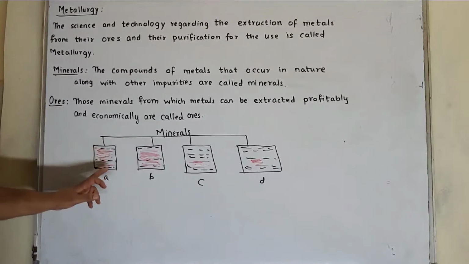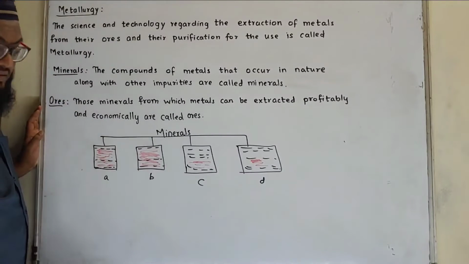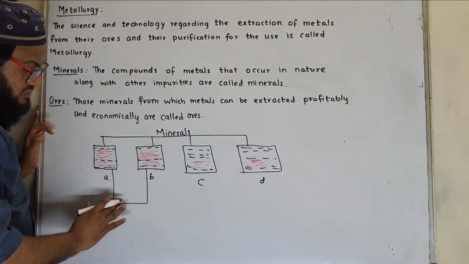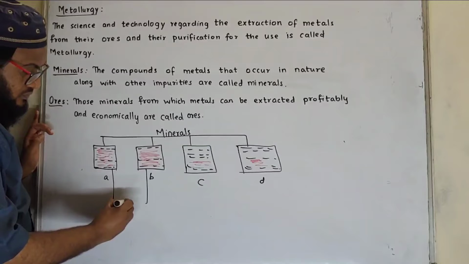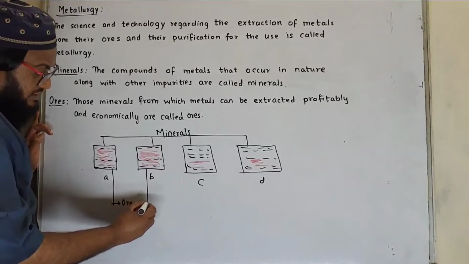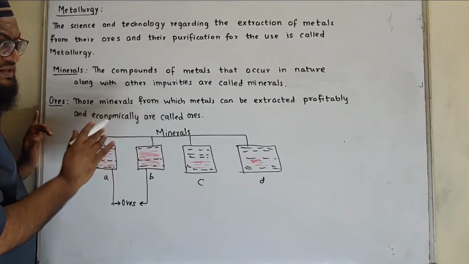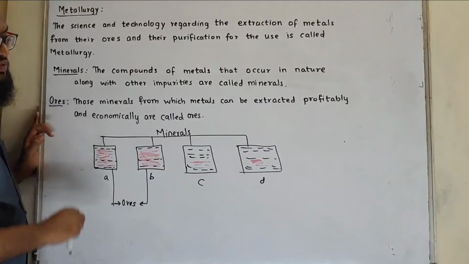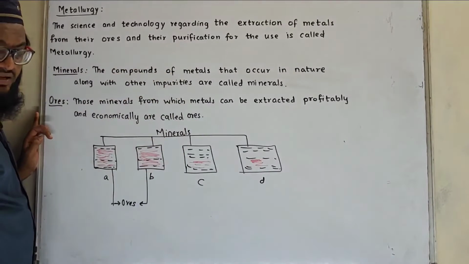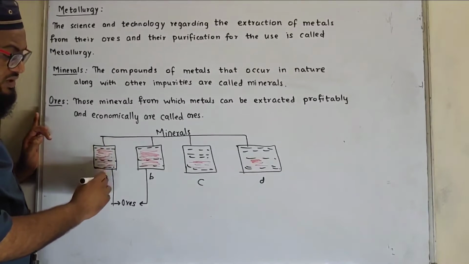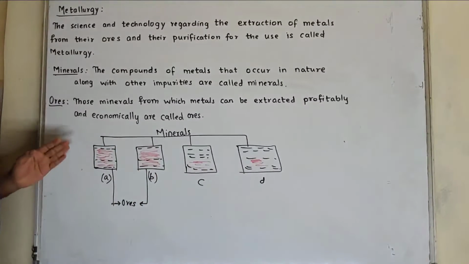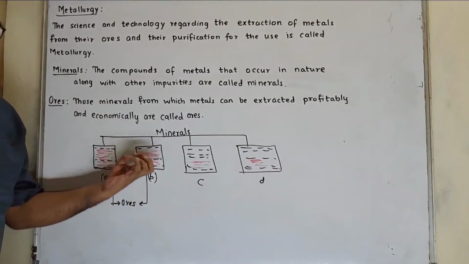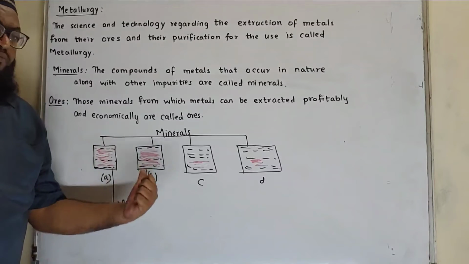So we can see that A and B can give more metal or its compound. So these two are nothing but ores. What does the definition of ores say? Those minerals from which metals can be extracted profitably and economically. In A and B, we can get more metals, we can get more profit compared to C and D. So A and B both are ores. These all are minerals, and those minerals from which metals can be extracted profitably and economically are called ores.